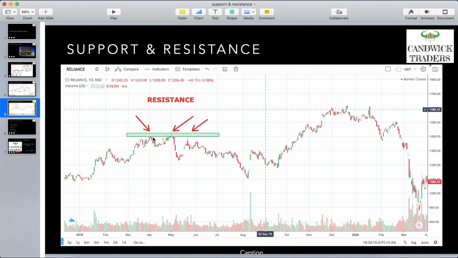This is the Reliance daily chart. At this price it is continuously getting rejected. The supply is more at this level, so it comes down once, twice and thrice. This is the fourth time and fifth time it is meeting resistance. At this point it is exhausted and not able to break the upper level, so it calmly goes down like this. So this is the live chart example.